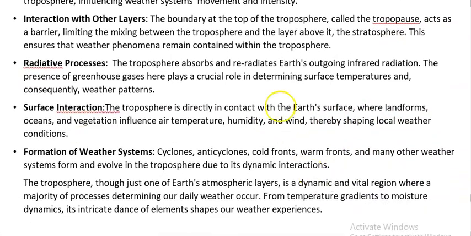Because of all these things, there is the formation of various weather phenomena like cyclones, anticyclones, cold and warm fronts, and many other systems. So, by concluding, you just tell that the majority of processes determining our daily weather conditions occur in the troposphere. From the temperature gradient, where at the bottom the temperature is higher and at the top it is lower, to moisture dynamics, to the sun's radiant energy absorption, etc.